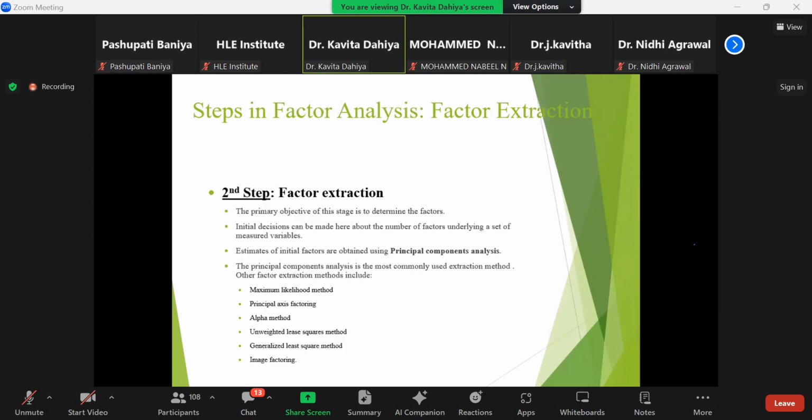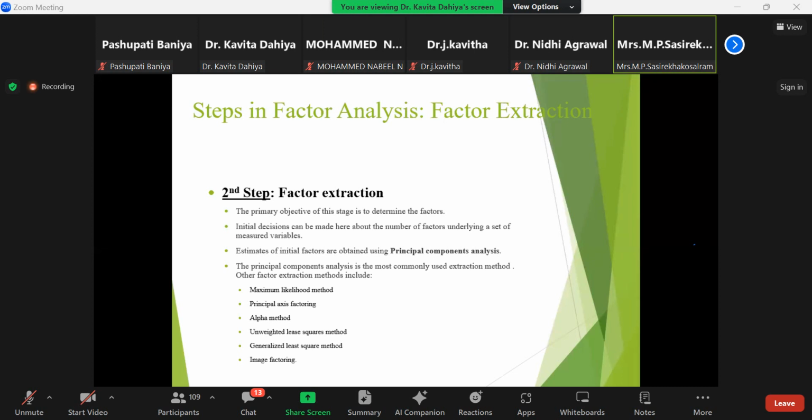For factor extraction, we'll explain this with the practical application also. Factor extraction is estimated with the help of initial factors that are obtained using principal component analysis. SPSS generates the table for your analysis purpose, where maximum likelihood, principal axis, and alpha methods are included.